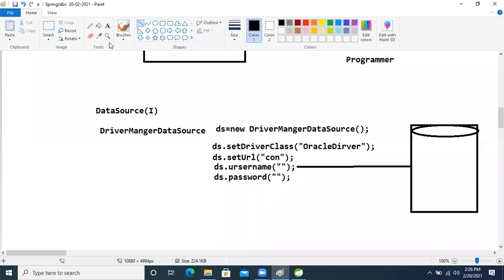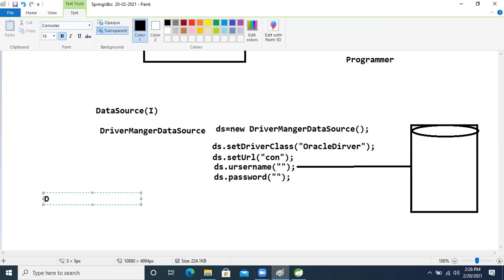They use basic data source, which is given by a third party company, DBCP. Another company, more secure compared to Spring Framework, and even the industry uses this one only.